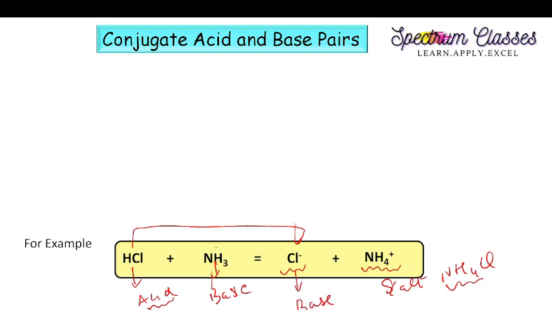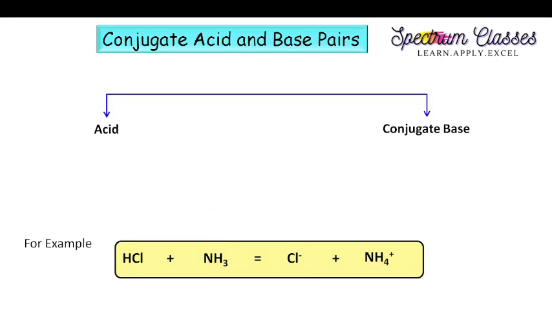Now we have this NH3, and on accepting H+, it produces this NH4+. So this NH3 can accept H+, therefore it behaves like a base and it produces the conjugate acid. So acid produces the conjugate base, these two are connected with one blue line, and this base produces the conjugate acid in the reaction.